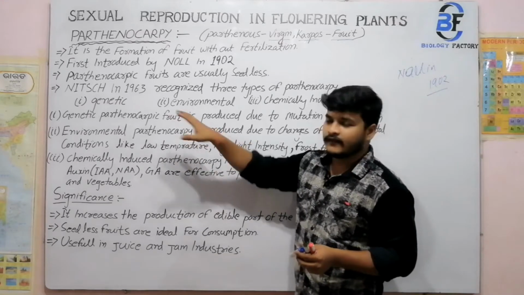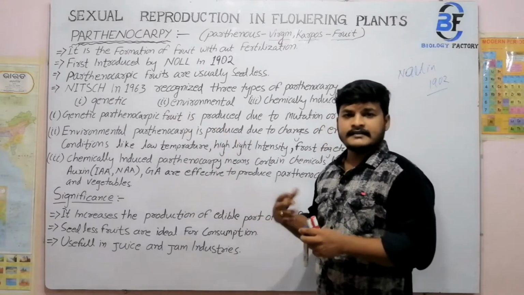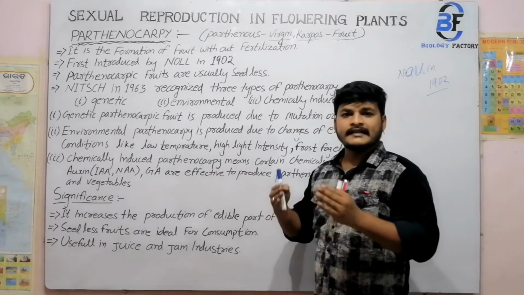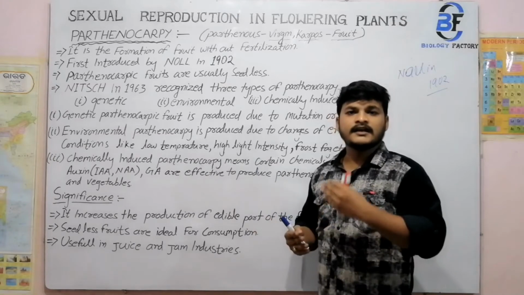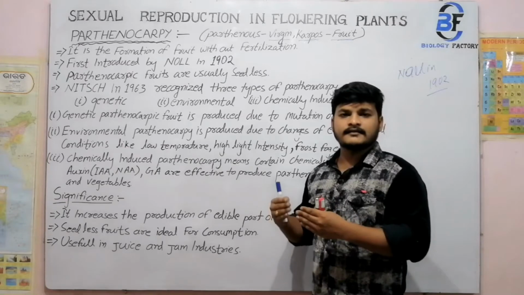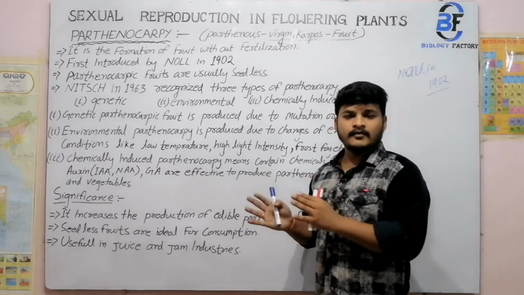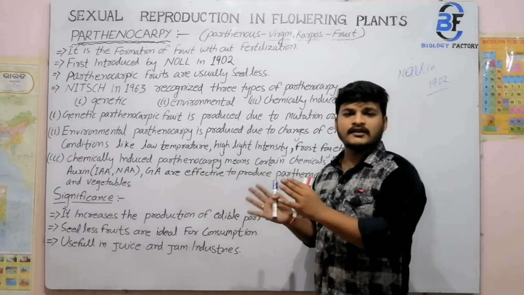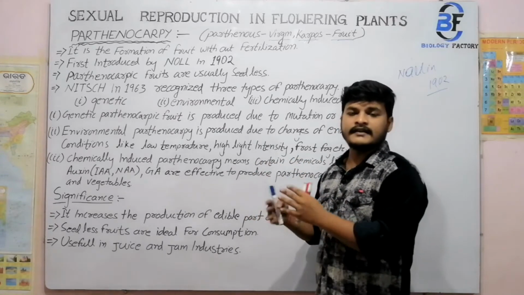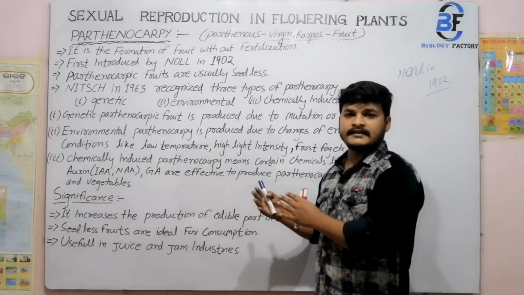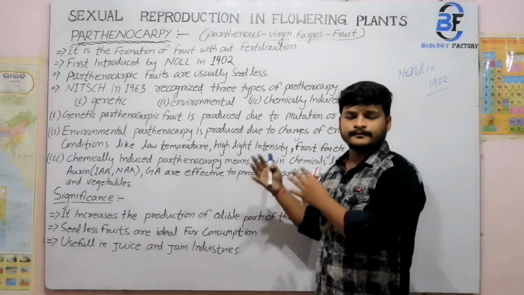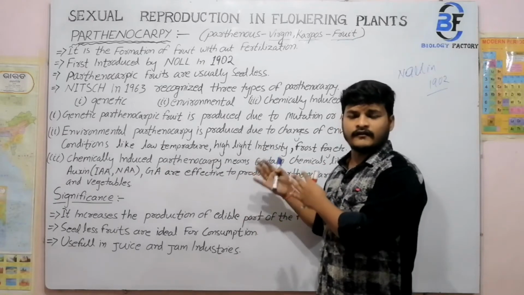If we take genetic first, genetic means that in the condition of parthenocarpic fruit, genetic changes take place. It may be mutation, it may be hybridism. These are the effects which take place genetically, and the fruit is changed to a seedless fruit. This condition is known as genetic parthenocarpic fruit.